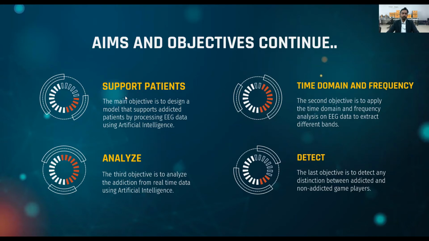The first and most important objective is to design a model that supports addicted patients by processing EEG data using artificial intelligence. The second objective is time domain and frequency. In this objective, we apply time domain and frequency analysis on EEG data to extract different bands like alpha, beta, theta, gamma, and delta, the different bands of EEG.